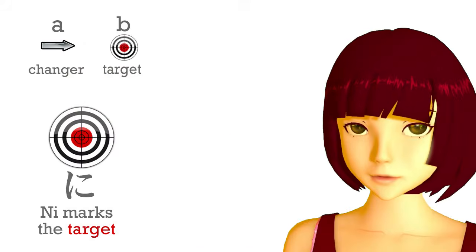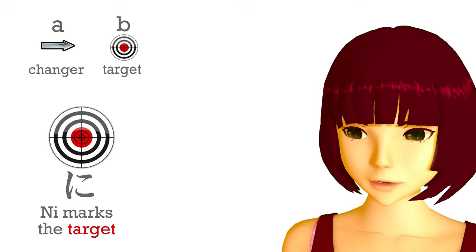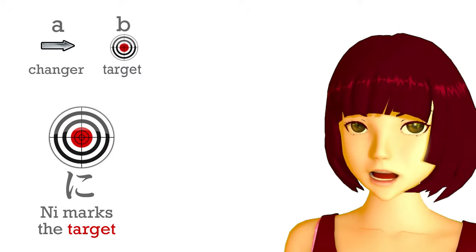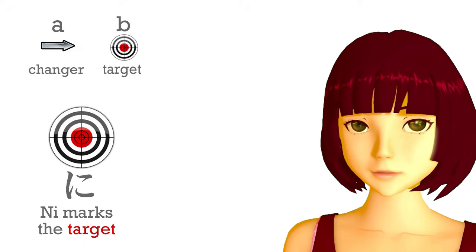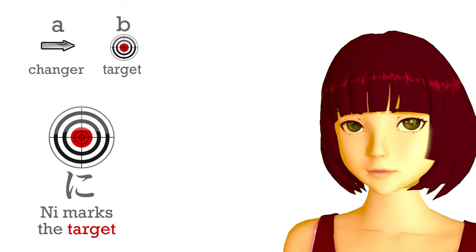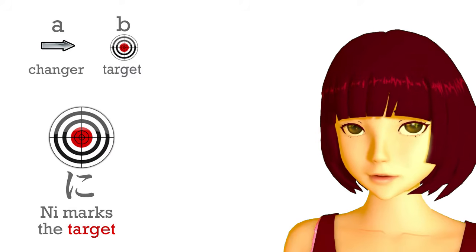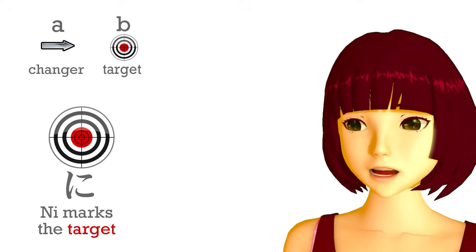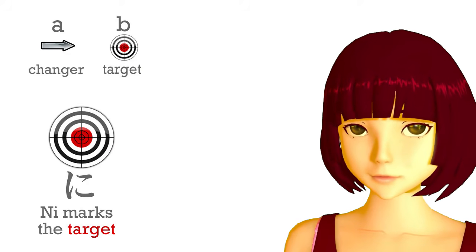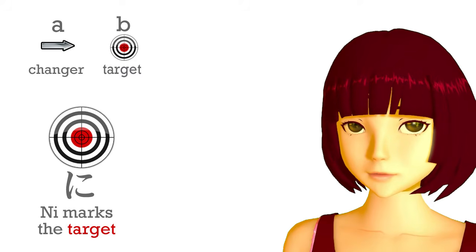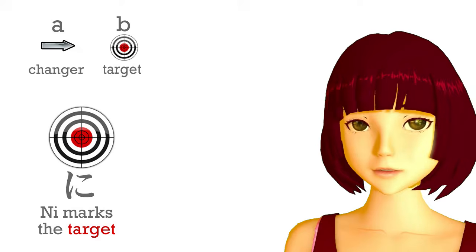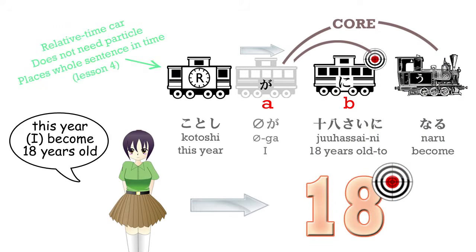Now, you may be thinking, how often do people turn into frogs these days? And I'll grant that it isn't very often. However, this is a very important thing to learn, because there are various more everyday things that turn into other things, and also we use this form of expression much more in Japanese than we do in English. For example, Kotoshi 18 sai ni naru.